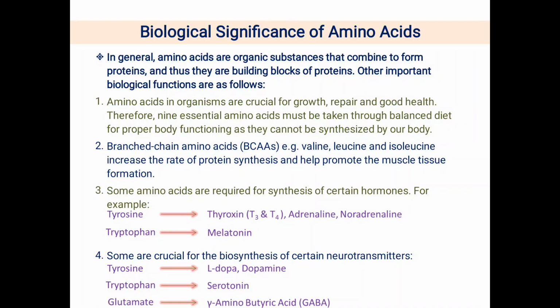So in general we know that amino acids exist in nature in their L stereoisomers. In biological systems, amino acids are present in their L stereoisomers. D stereoisomers of amino acids are not usually present in biological systems, or they are not of biological importance.